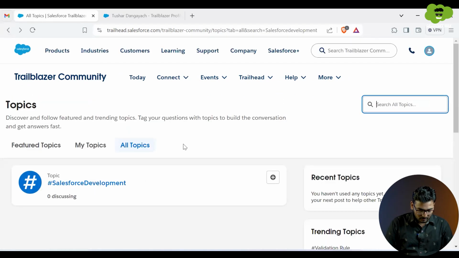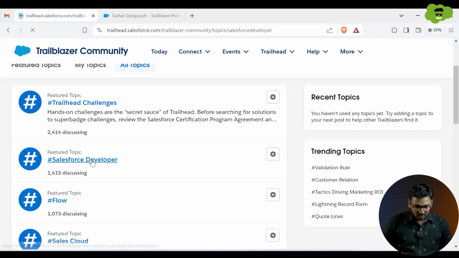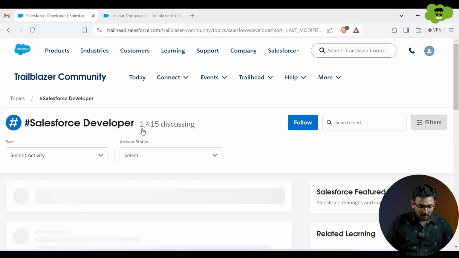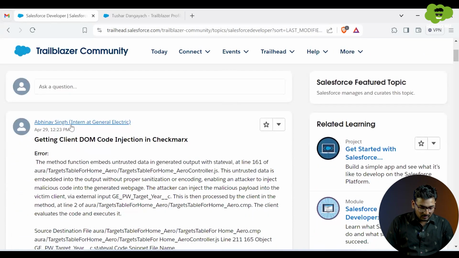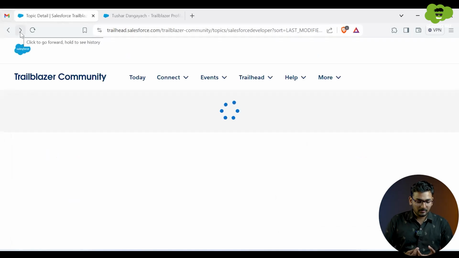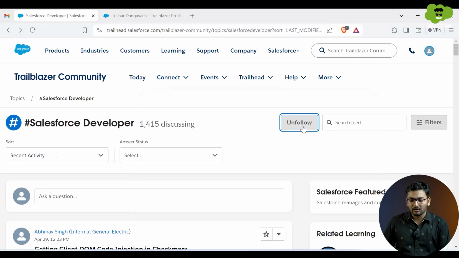Let me show you some pre-existing topics which are there. If I remove this, you can see Trailhead challenges, Salesforce developer. This is a particular topic in which people are discussing. You can see this particular person put up some question. Then people are there to help and give you updates regarding a particular topic. So you can join any group, you can follow a particular topic so that you will get continuous updates on them. So that's all about Trailhead.